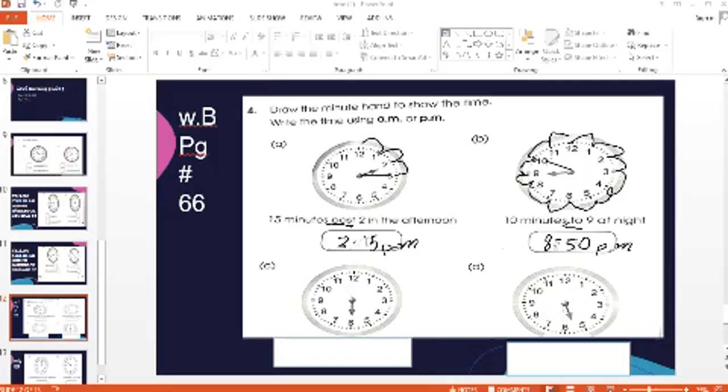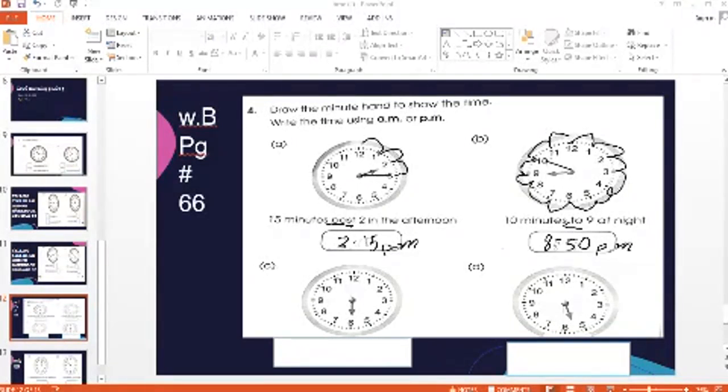This is something that I really want you all to do by yourself. Quickly draw the minute hand. 5 minutes to 6 in the morning is your statement. So draw the minute hands by yourself. I'm not drawing it, I'm just trying to stop myself. Let the boys do it by themselves. I hope my boys have almost done it.